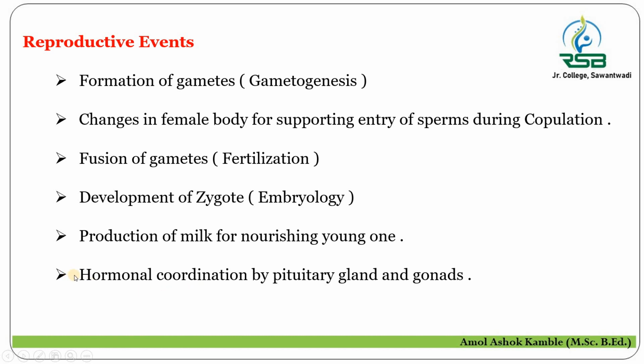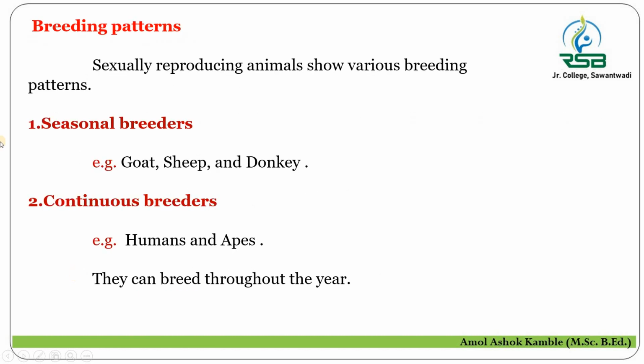So let us come to the next part, the breeding patterns. Sexually reproducing animals show various types of breeding patterns. Number one, seasonal, on the basis of a specific season. Number two, continuous breeders, which are independent of the specific season. In seasonal breeders, animals like goat, sheep and donkey reproduce or give birth in a specific season, so they are season dependent.